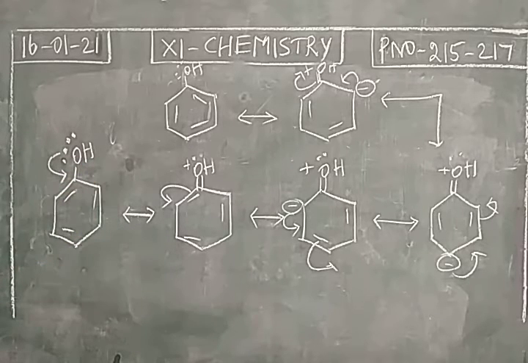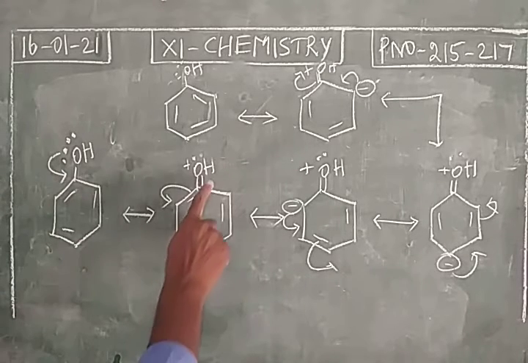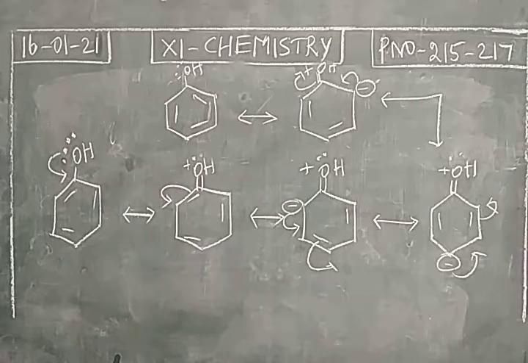This OH is directing the incoming electrophile to occupy ortho and para positions. So we have written the delocalization of electrons. These are all the canonical structures of phenol. The lone pair of electrons on oxygen is involved in delocalization with the pi electrons present in the benzene ring, so we get a double bond here. Due to the shifting of the lone pair of electrons from oxygen into the ring, oxygen gets a positive charge.